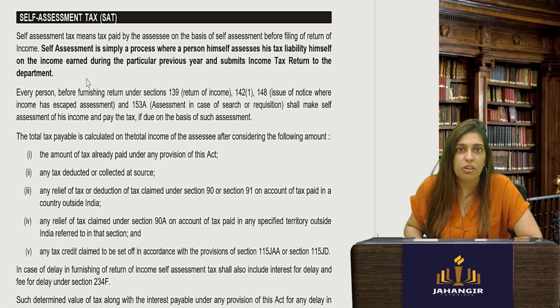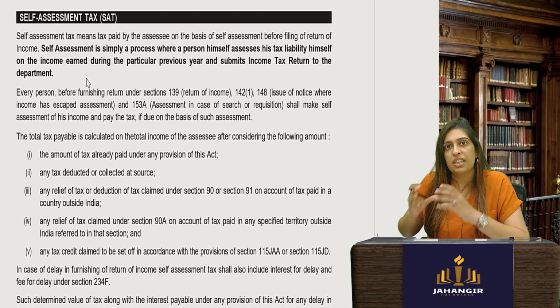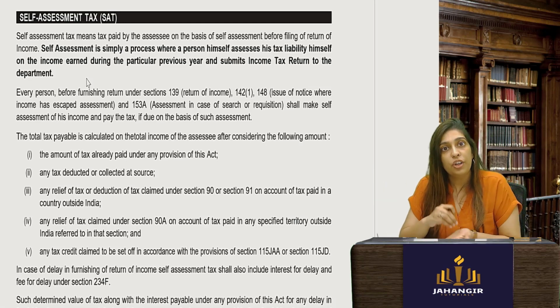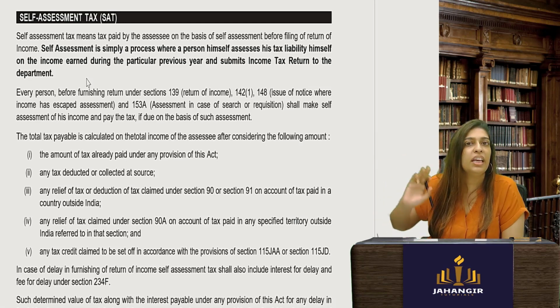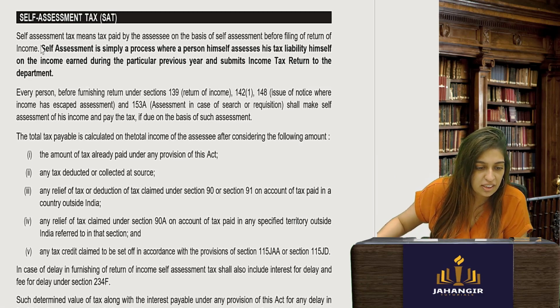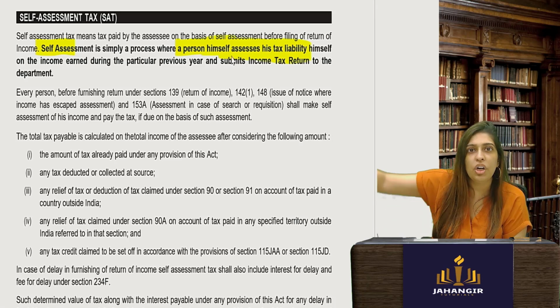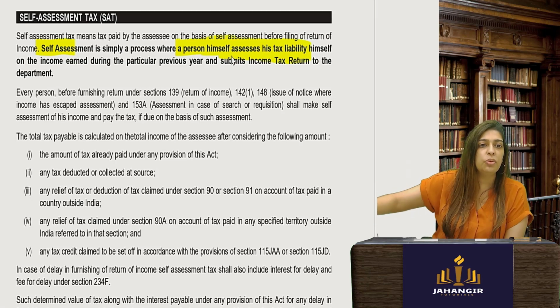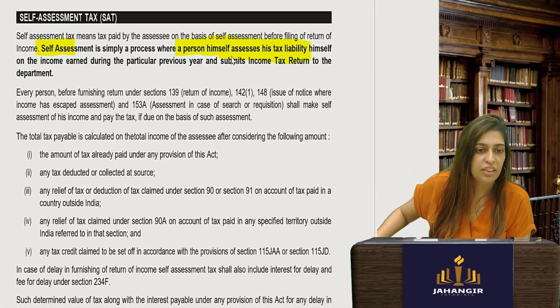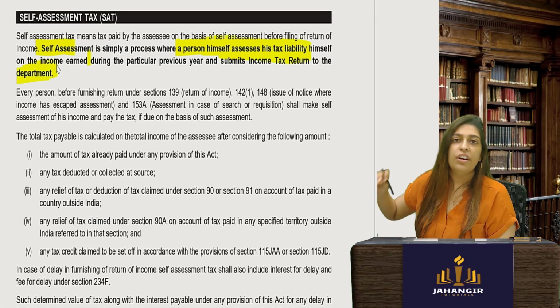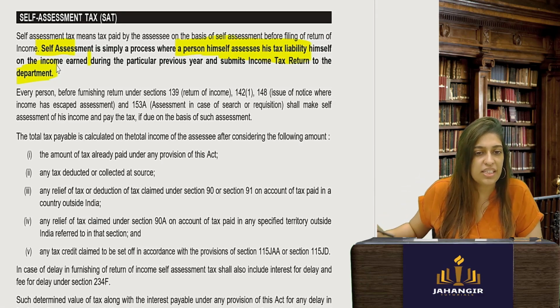So if I am above the basic exemption limit, I have a net income of 10 lakhs from all my 5 heads of income. You'll find your tax liability. Once you find your tax liability, you will pay the tax. So the person himself assesses his tax liability. You will not go to the assessing officer and tell him you do the calculation. No, you will yourself do the income tax calculation. So that is called self-assessment. Simple. Then after that, you will file the return. If at all there is a notice, you will reply to the notice, etc., etc.